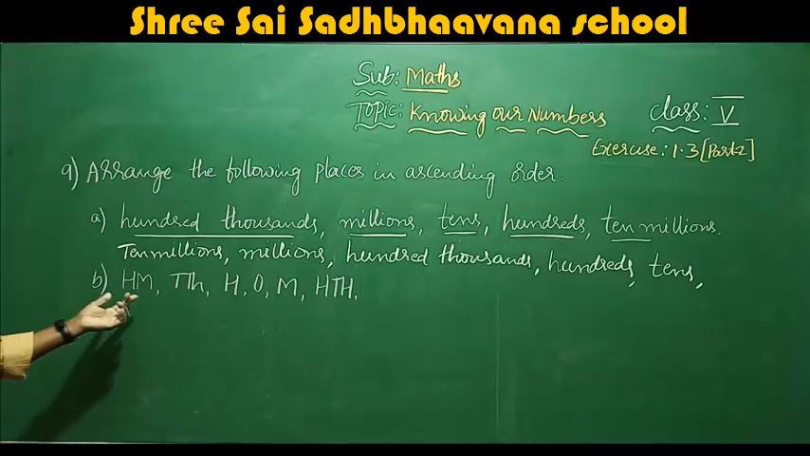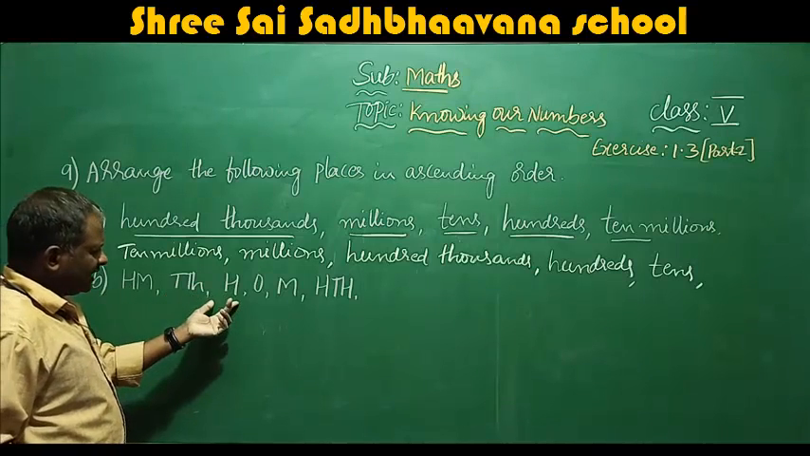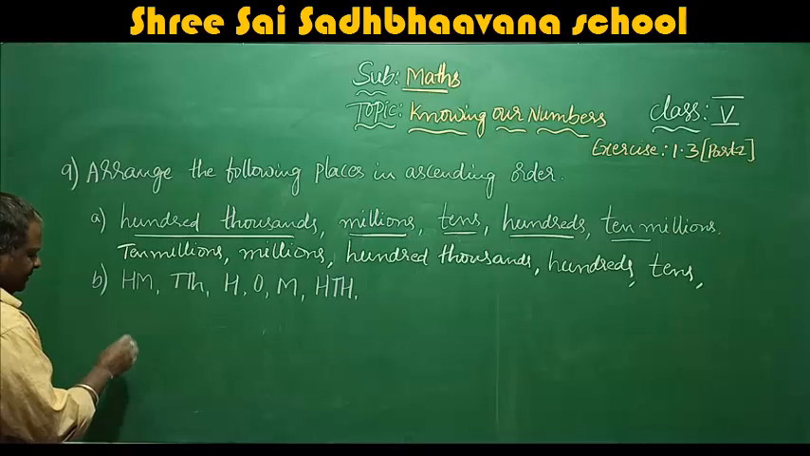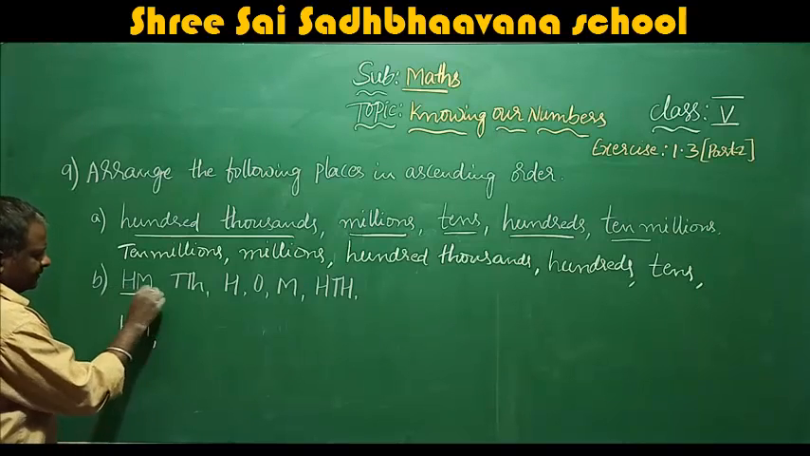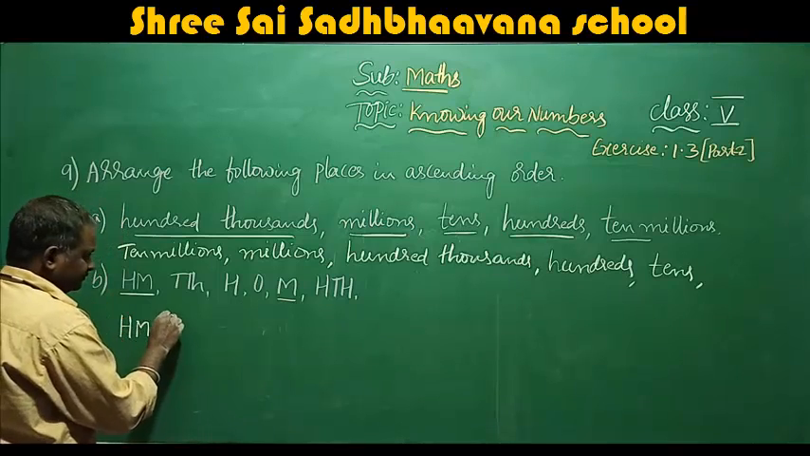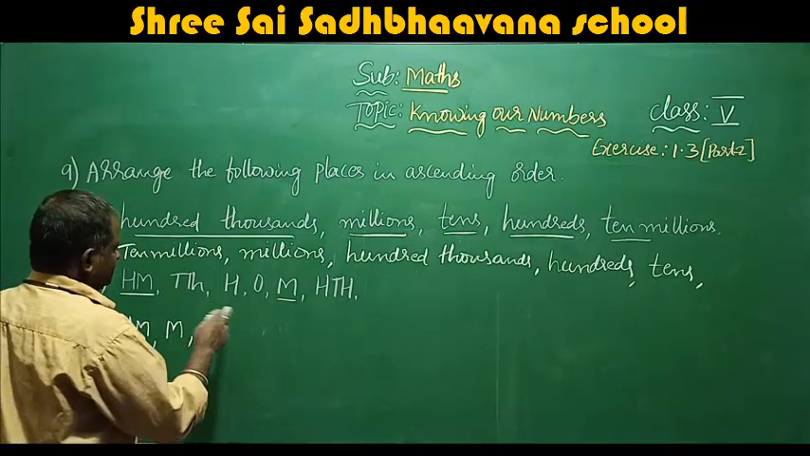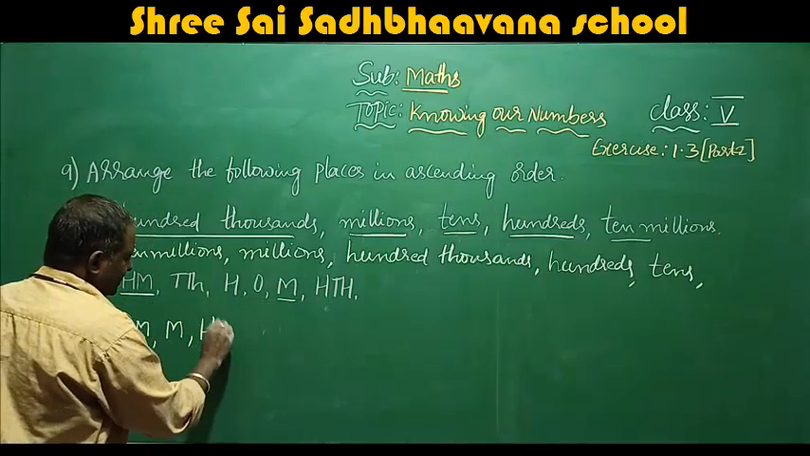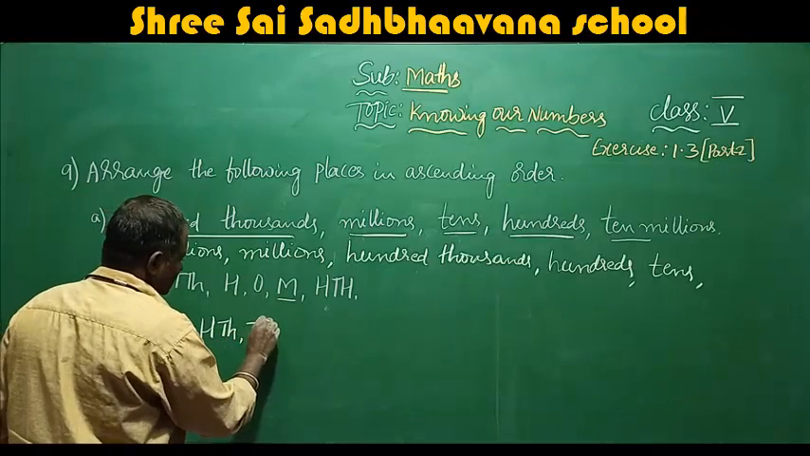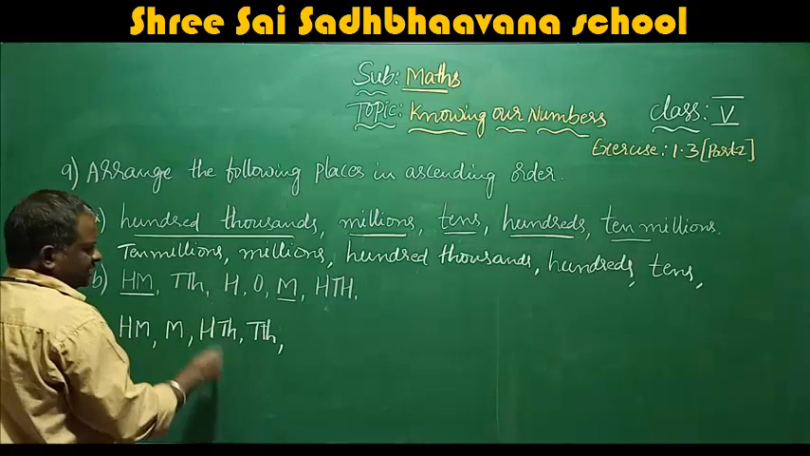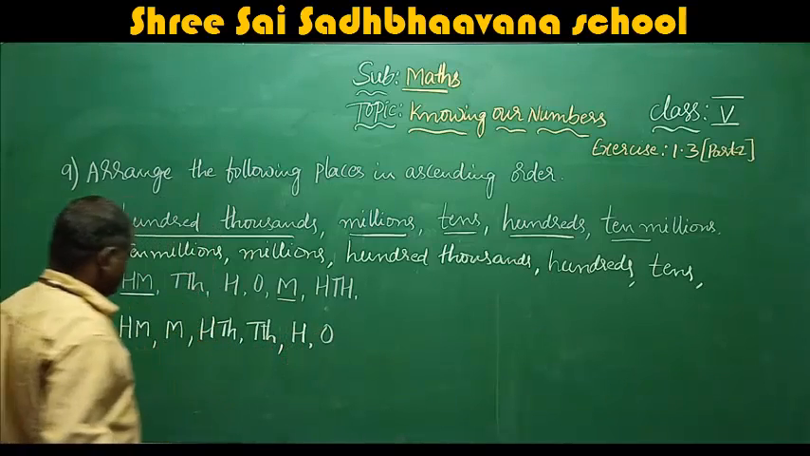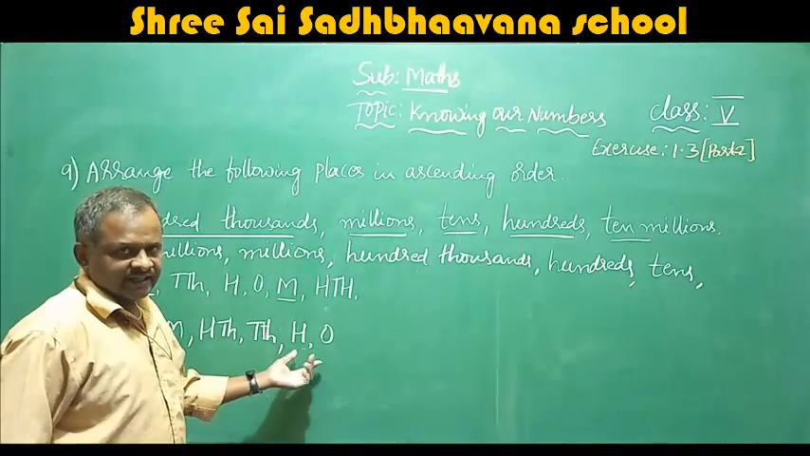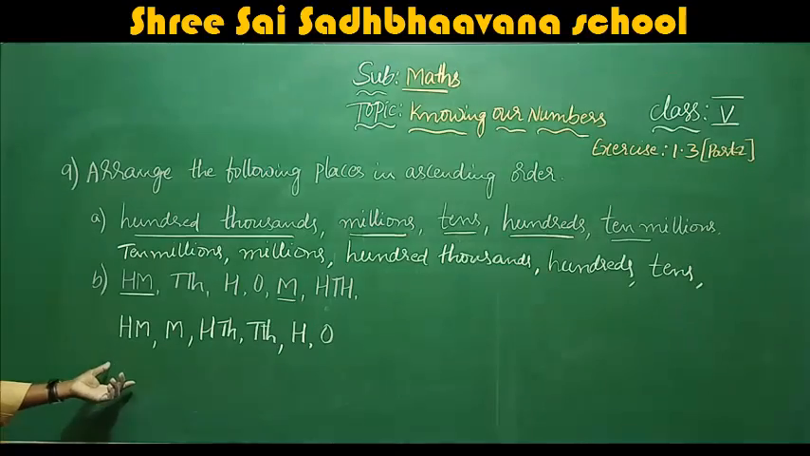Next come to here. Okay, 100 million, 10,000, 100, ones, millions, 100,000. So first you write 100 million. Next, millions. Next, 100,000, 10,000. So 100,000. Next, 10,000. Next, 100. Next, ones. Okay, 100 million, million, 100,000, 10,000, 100 and ones. So this is how we have to solve.